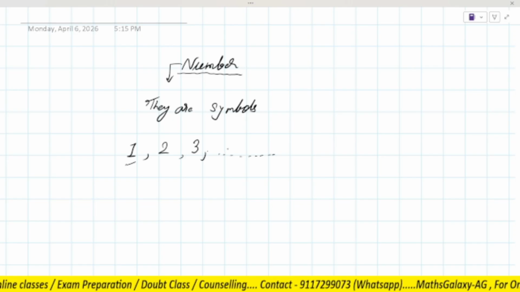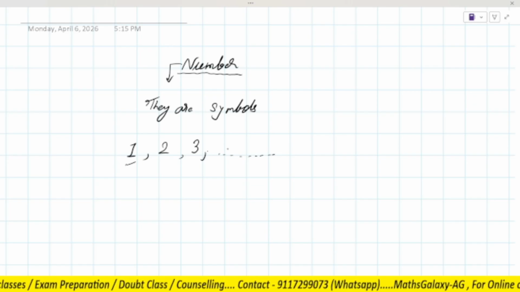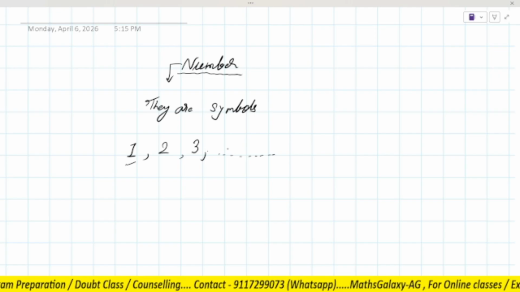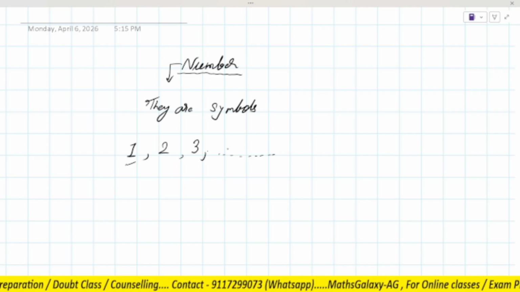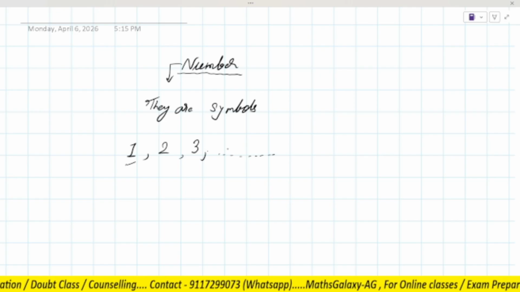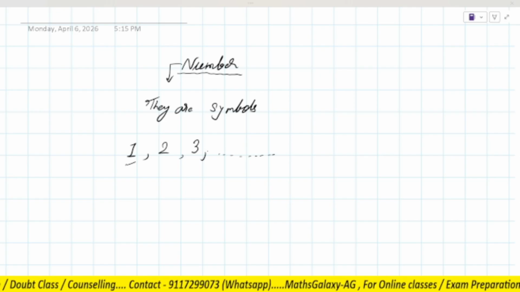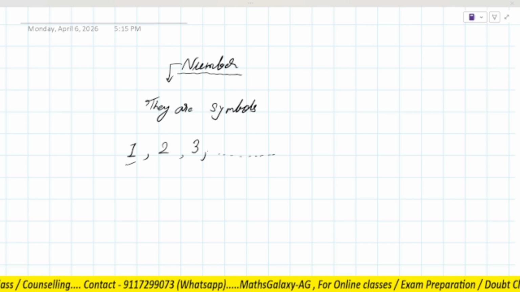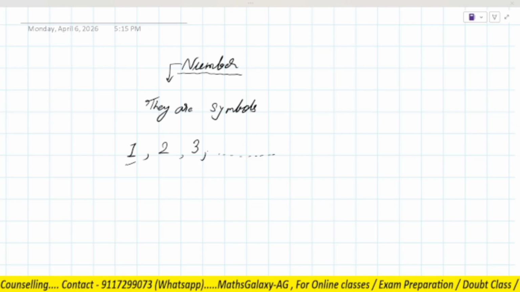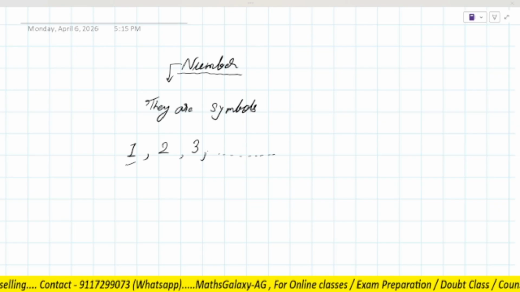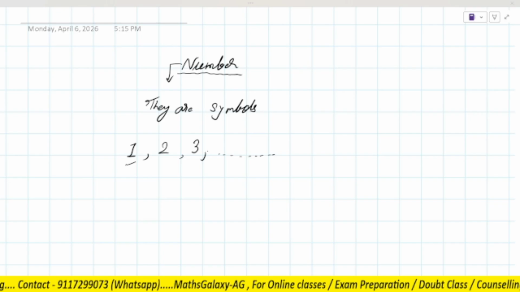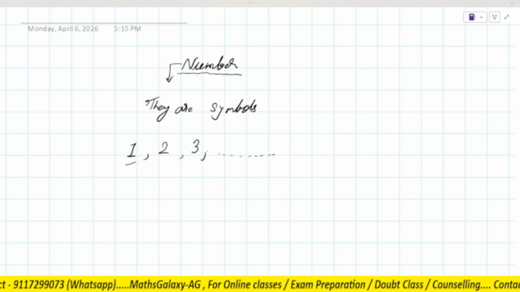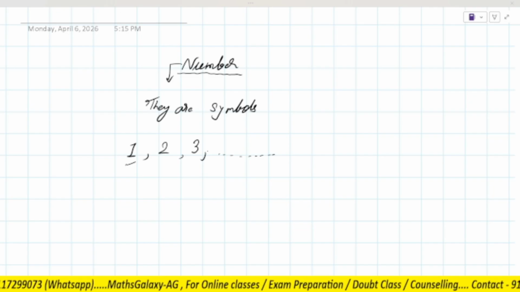Same as in English, we learn alphabets, letters. They are also symbols. In Hindi, we learn Varnmala. Do you learn Hindi? No. Oh, you have no subject as Hindi, na? In language, how many languages do you learn in your school?